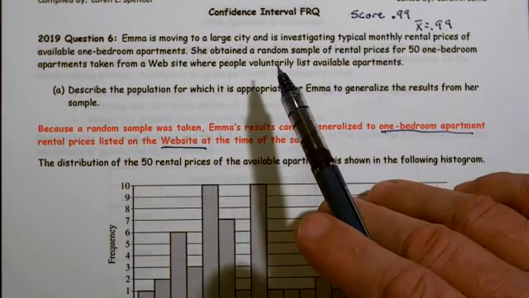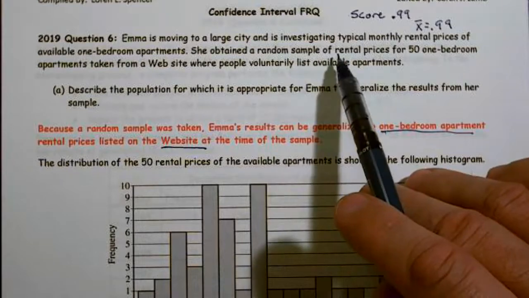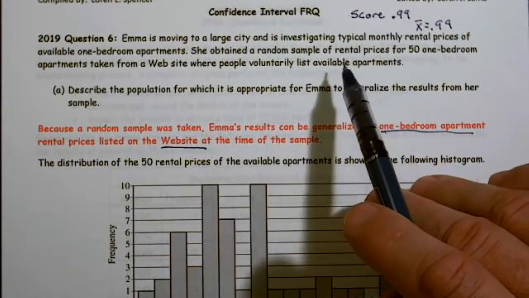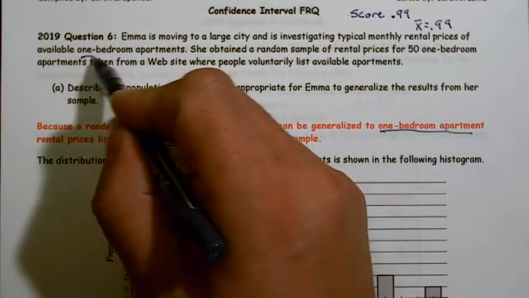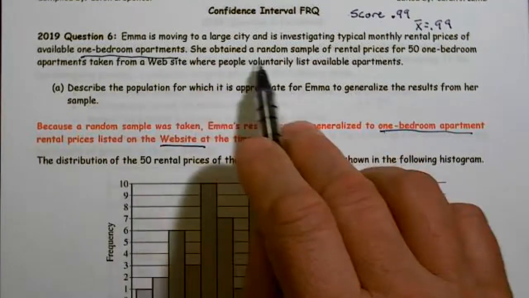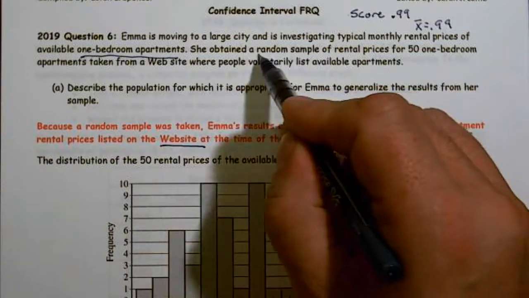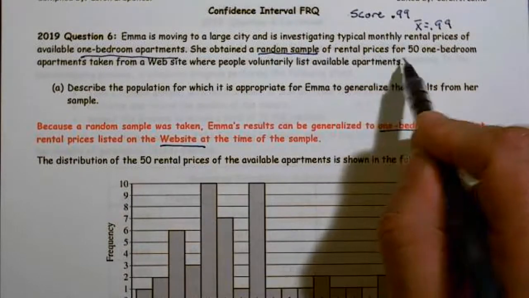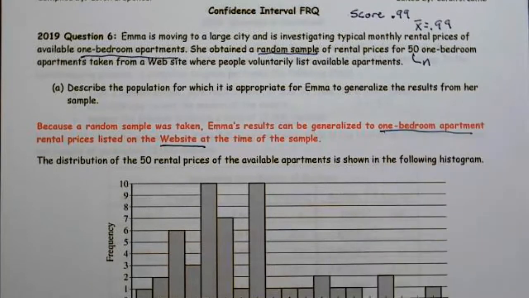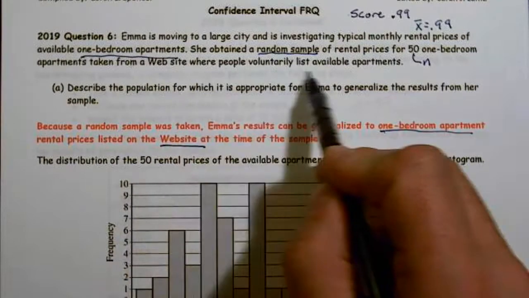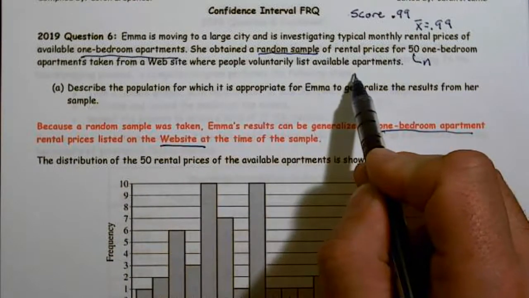So Emma is moving to a large city and is investigating typical monthly rental prices available for 1-bedroom apartments. So this is what she's interested in. She obtained a random sample, that's good, of rental prices for 50 1-bedroom apartments taken from a website where people voluntarily list available apartments. So here's our sample size.